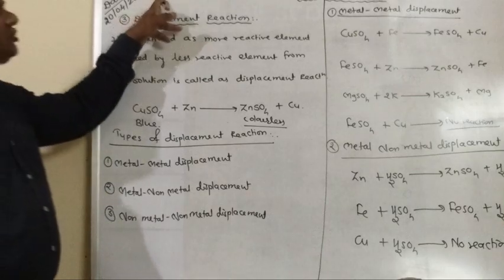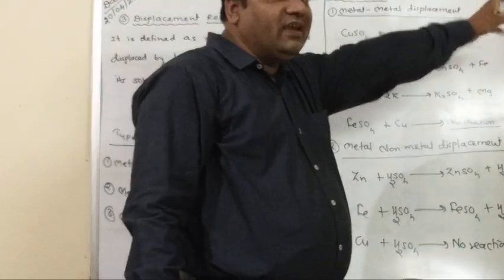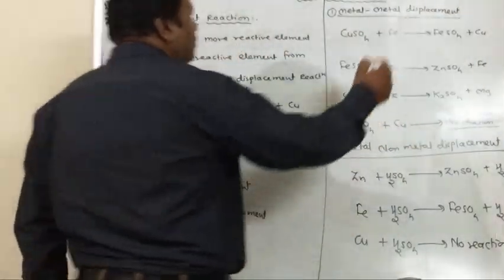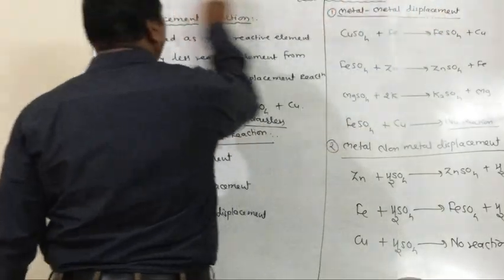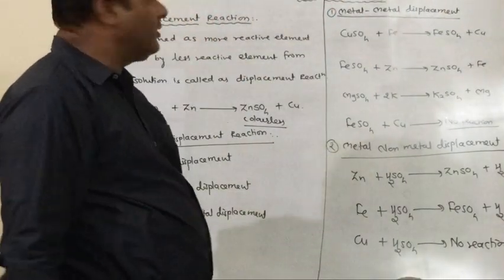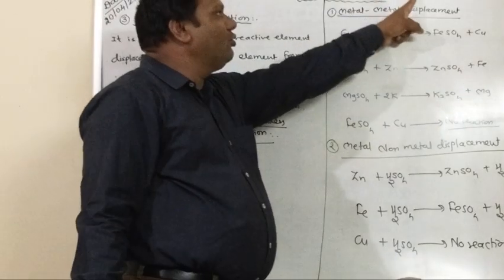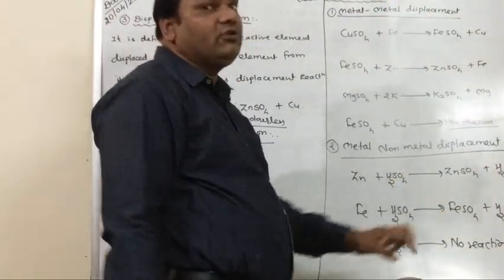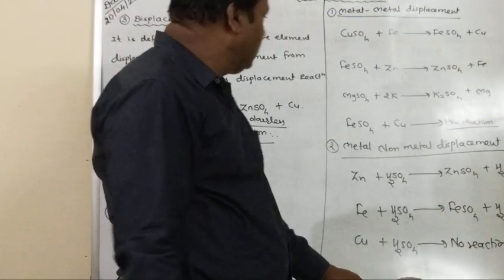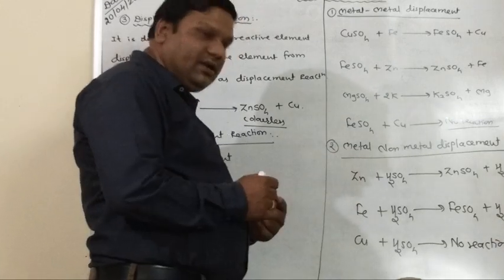Potassium is most reactive, platinum is least reactive. Those placed before hydrogen are more reactive, meaning they easily react with acid, but those placed after hydrogen do not react with acids. Understood? So this is metal non-metal displacement.